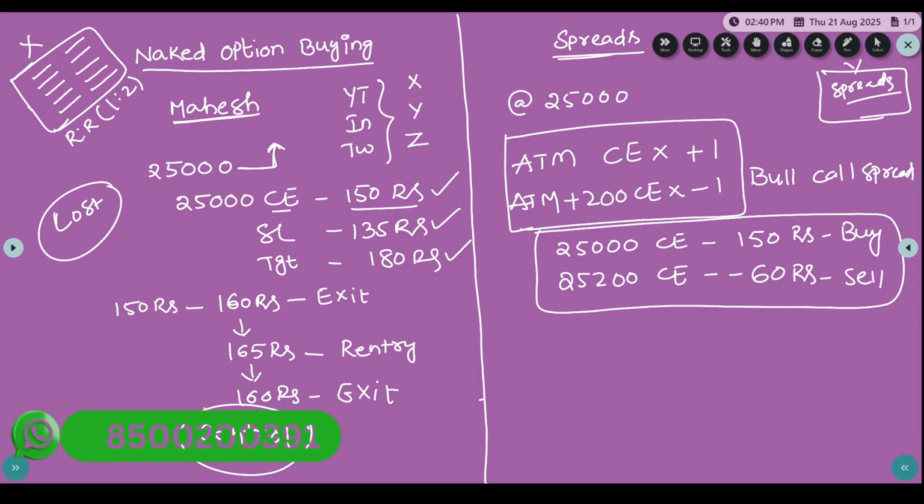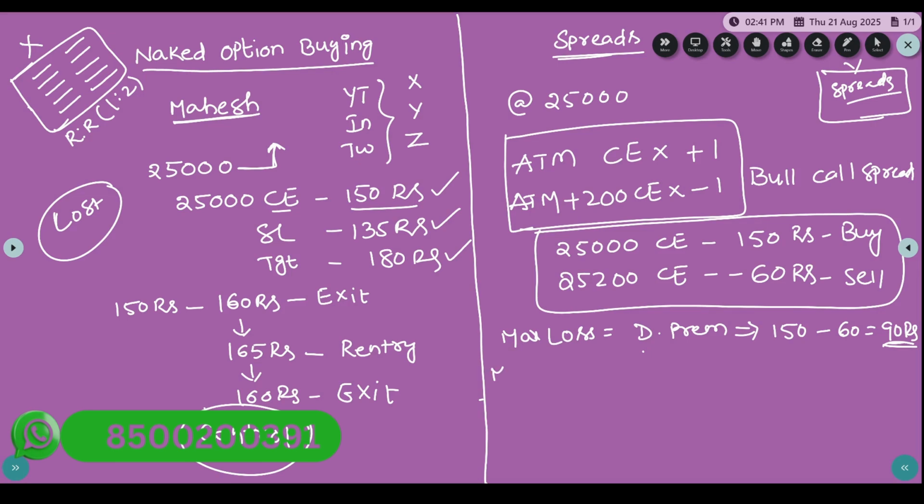If you see the max loss, what is it? Max loss is equal to the difference between the premiums. Which means 150 rupees minus 60 rupees equals 90 rupees, so 90 rupees is the maximum loss.